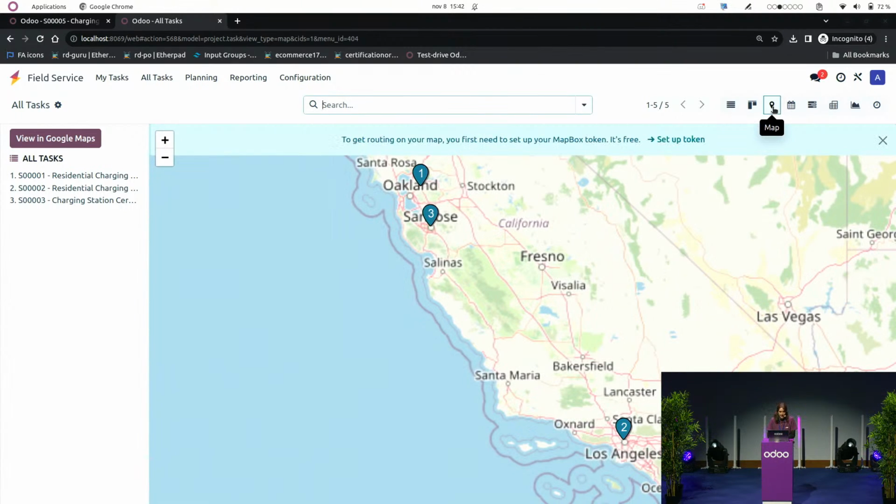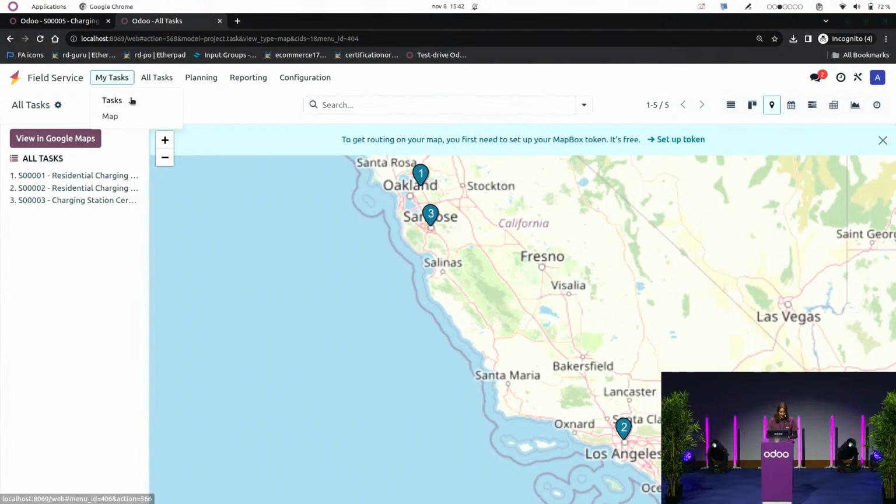This one is really nice because it allows you to see where your customers are located and to plan your interventions accordingly. So in that case, maybe I'm going to send an employee to Oakland and the other one to Los Angeles because I want to avoid unnecessary car trips for my employees. So this view with the previous view that I showed you, the Gantt view, will really help you plan your interventions in just a few clicks.